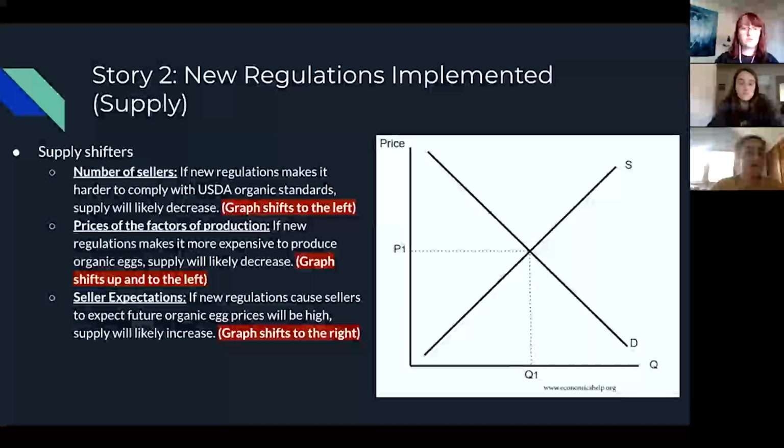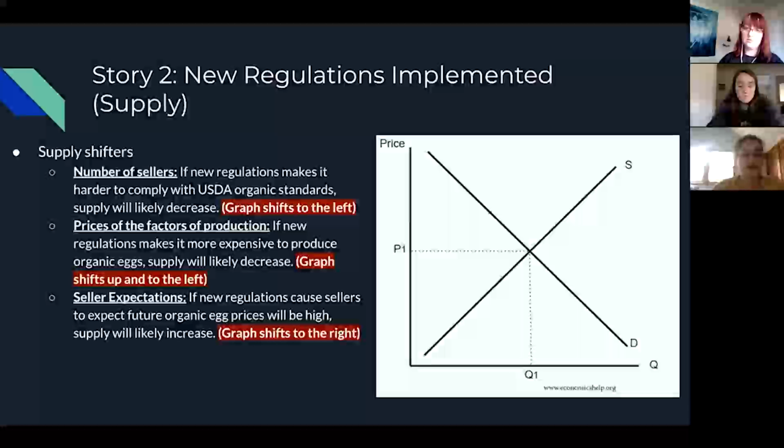In terms of supply, the main one was number of sellers. If new regulations make it harder to comply with USDA organic standards, supply will decrease because fewer companies can produce organic eggs. So we can expect the graph to shift to the left. In terms of prices of the factors of production, if new regulations make it more expensive to produce organic eggs, supply will again likely decrease because it is harder to produce eggs when they are more expensive. So we can expect the price to go up as well as the graph to shift towards the left.